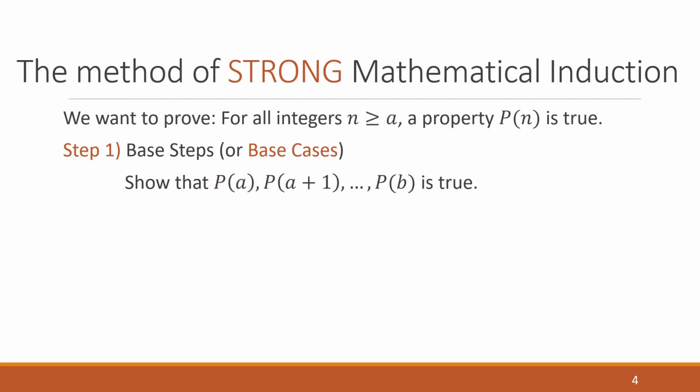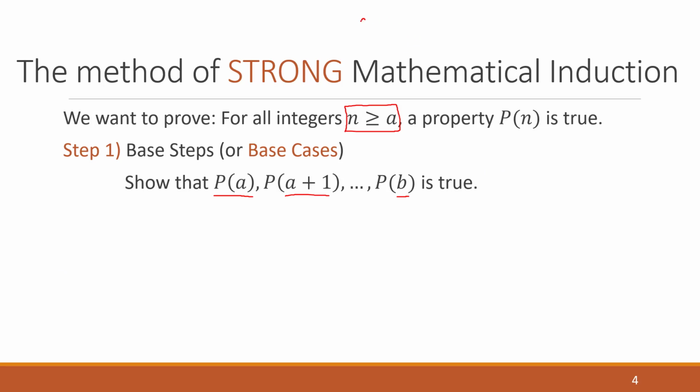So here our starting point is at A. We certainly have to prove that the property is true for A. But sometimes, and this will become more apparent as we continue, we have to do more. So here we're doing it for A plus 1, A plus 2, all the way up to some B. I'm going to write this up here.